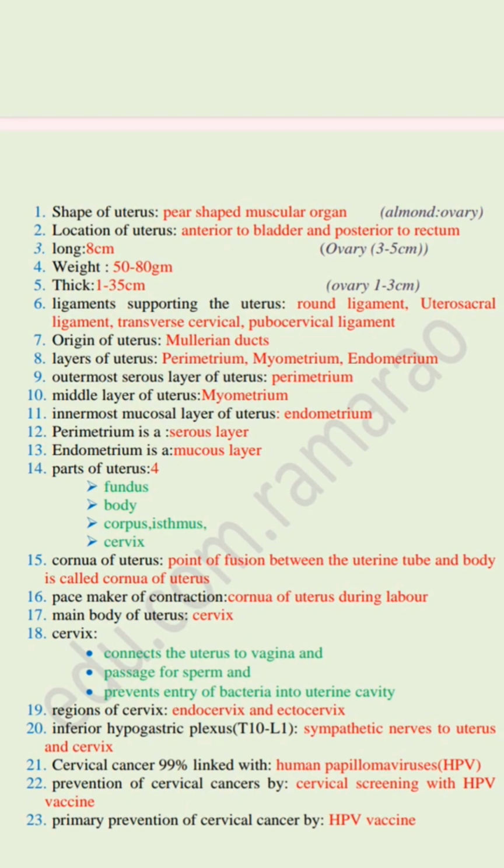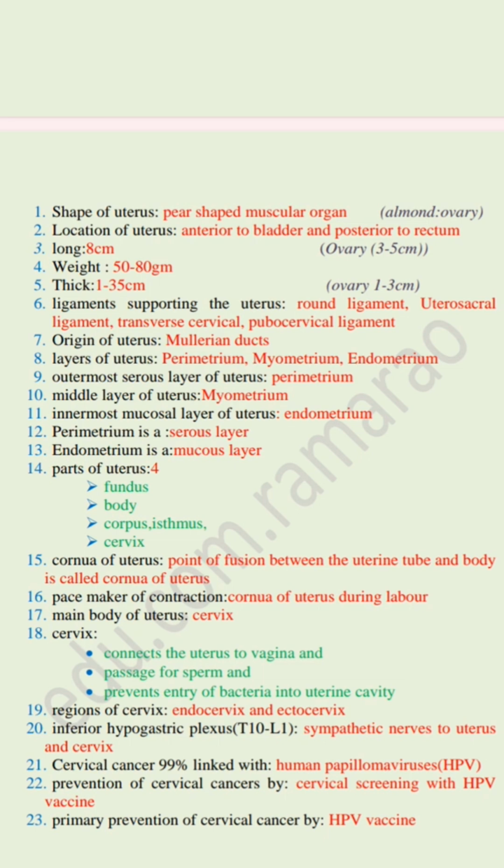And next one, inferior hypogastric plexus, T10 and L1, sympathetic nerves to uterus and cervix. So these are the nerves supplied to the uterus and cervix, called inferior hypogastric plexus. The next one, 99% of cervical cancers are caused by human papilloma virus.